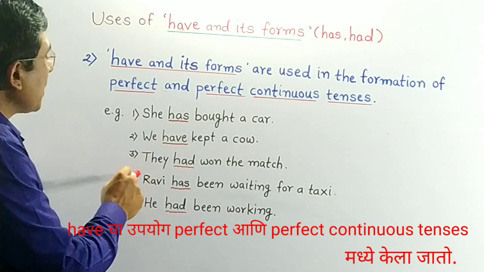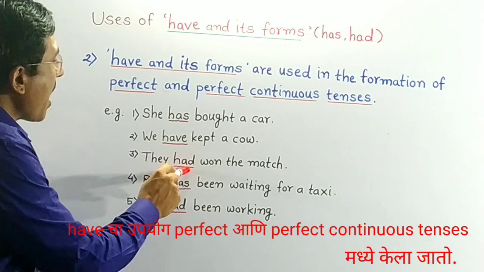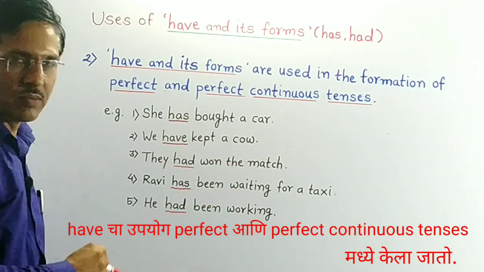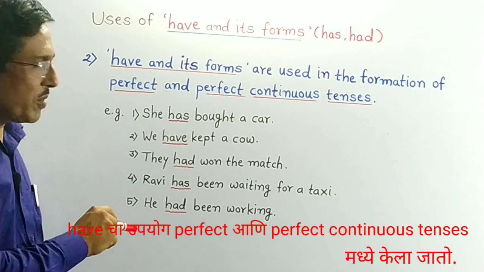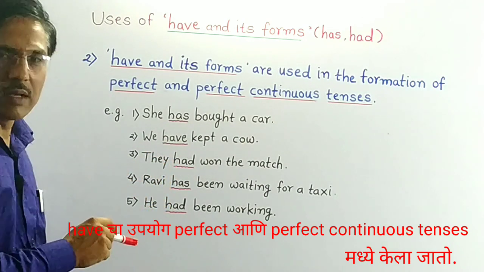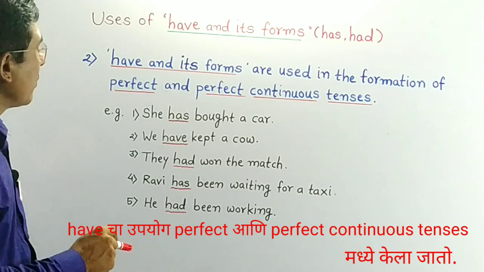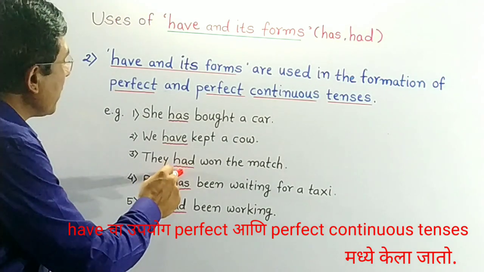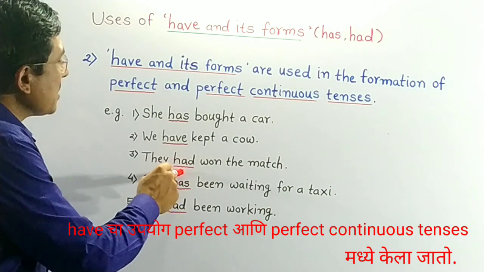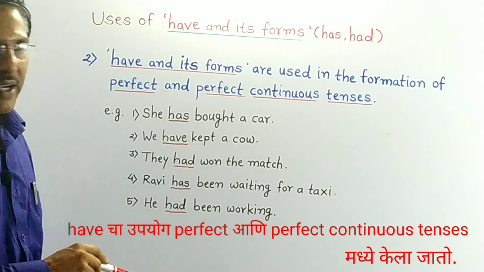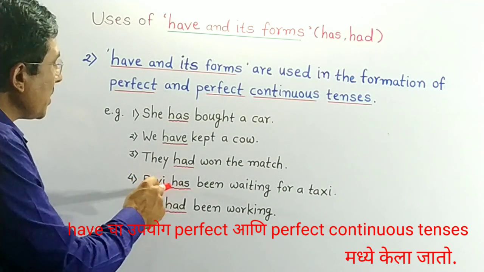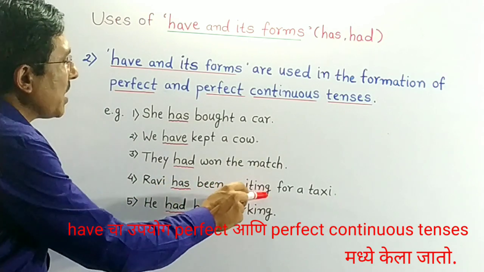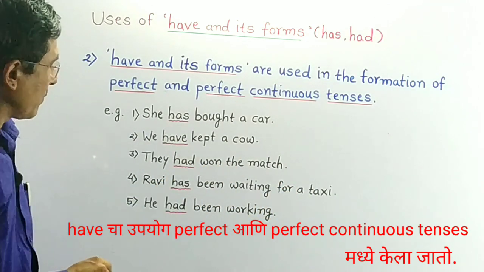In the third sentence, they had won the match. Had is used as a helping verb and had is a form of have. And we find here the sentence is in past perfect tense. In the fourth sentence, Ravi has been waiting for a taxi.